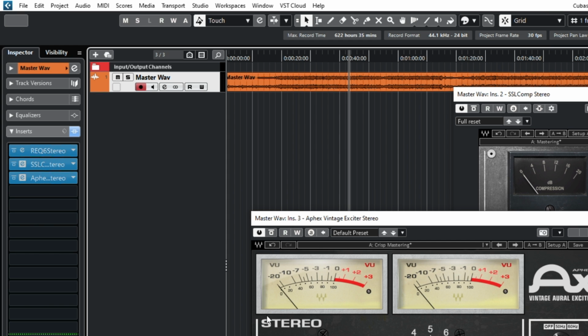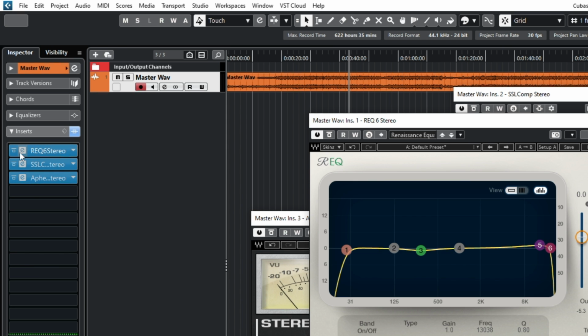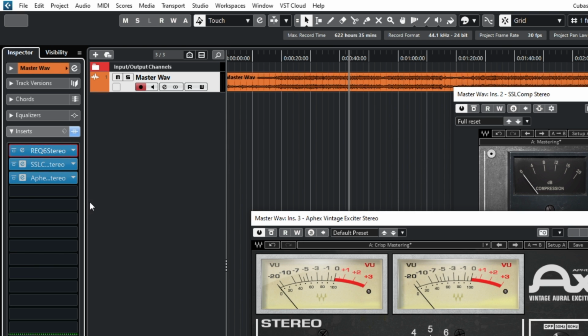Baby, yeah, so as soon as I engage the plugins, you see that the song comes back to life. It's having some kind of rich high ends in it because of this vintage effect and also the kind of EQ I did over here. So basically, I think that is all for this one.